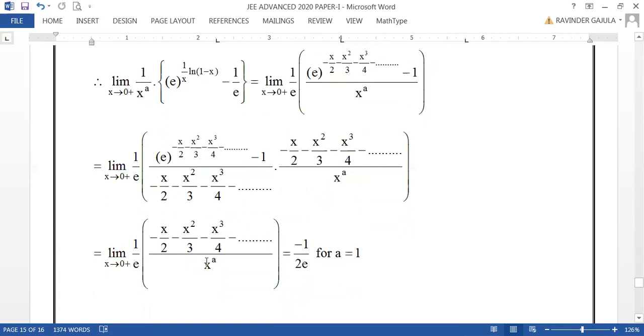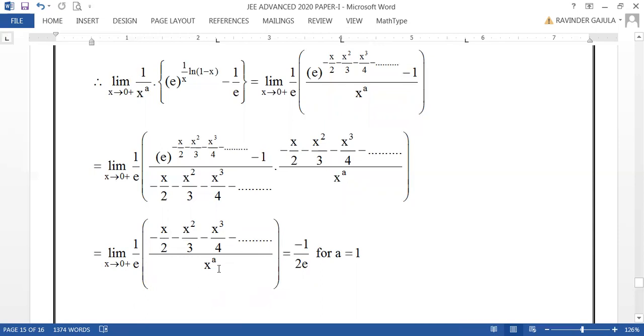But here, suppose if a is 0, what happens? When a is 0, this will be a constant. When this is a constant, as x tends to 0, this numerator becomes 0, the total limit will be 0, right?